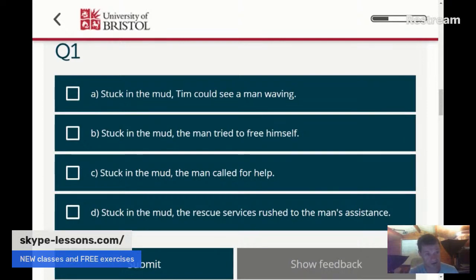The man is the one that's stuck in the mud. So C is correct. B is correct. C is correct. And D is wrong because it makes it sound like the rescue services are stuck in the mud. But we don't want to say that. So this is how dangling participles work.